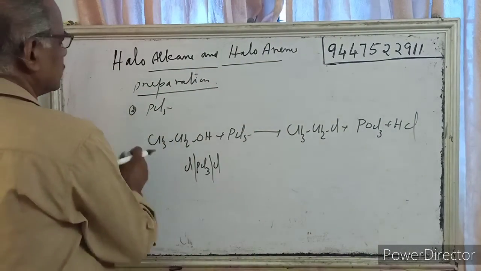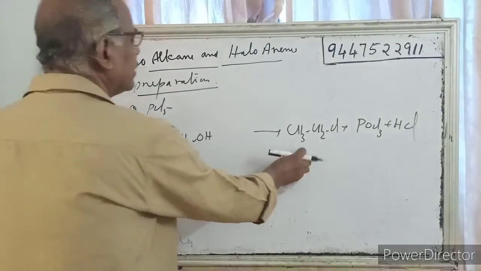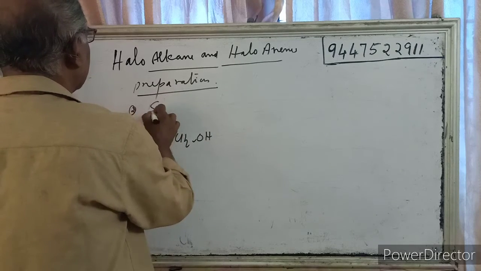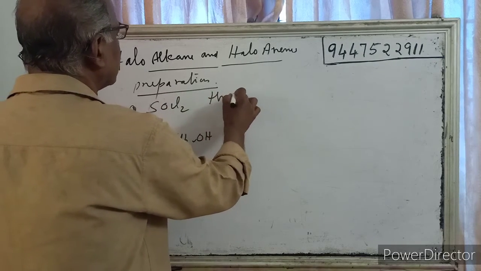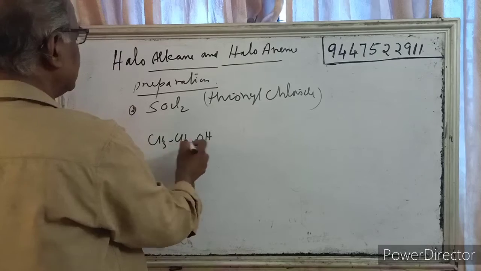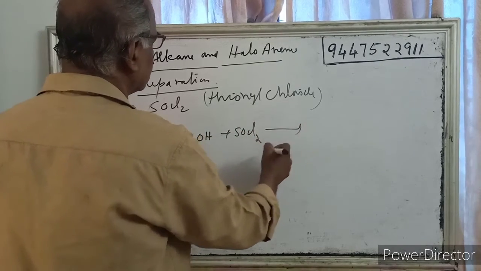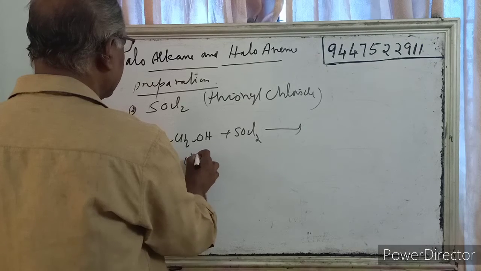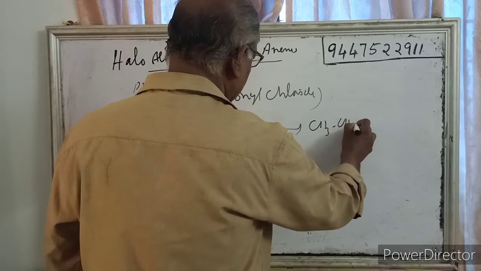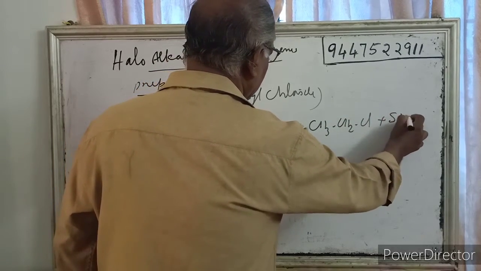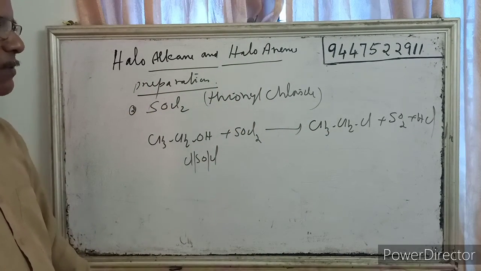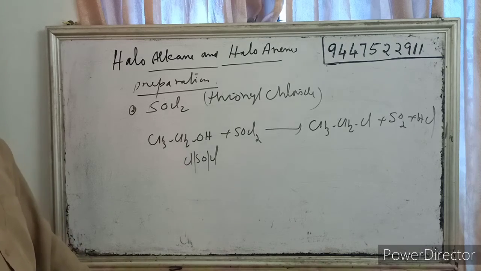The next method is preparation again from alcohol using thionyl chloride, SOCl2. Thionyl chloride reacts with the alcohols. So that gives CH3CH2Cl plus SO2 plus HCl. So alcohol when reacted with thionyl chloride gives the corresponding alkyl halide plus sulfur dioxide plus HCl.